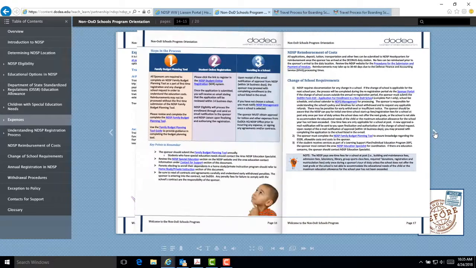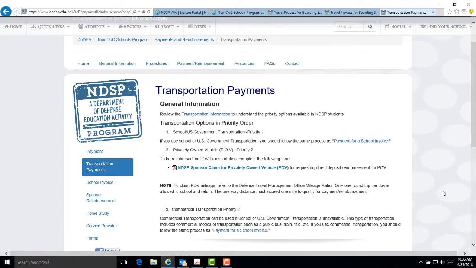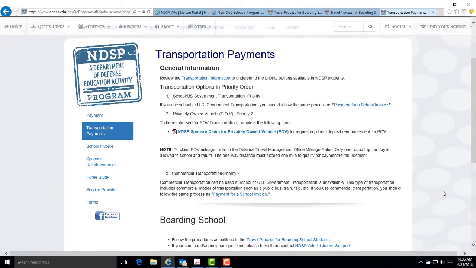On page 17 of the Sponsor Orientation booklet, you will find information on payments and reimbursements. The NDSP will not fund or reimburse fees prior to the sponsor's arrival at the OCONUS duty location. The procedures are listed for transportation payments. This section lists the priority order in which the NDSP will reimburse transportation costs. There are links for the SF 1164 for claiming POV mileage and the travel process for boarding school students.